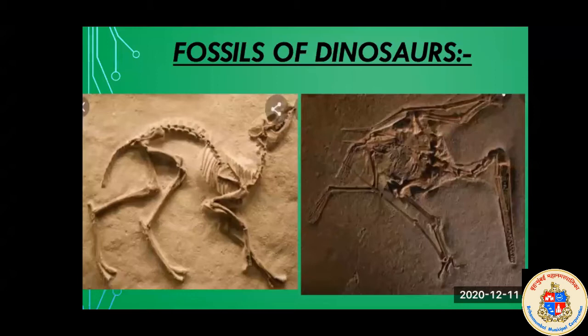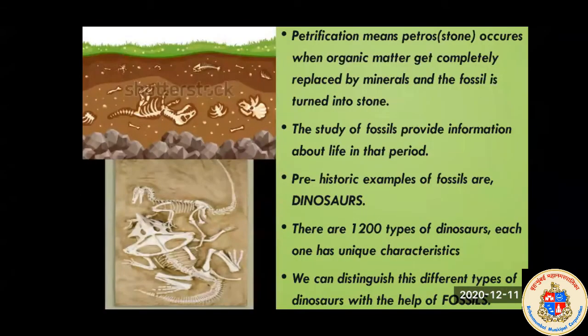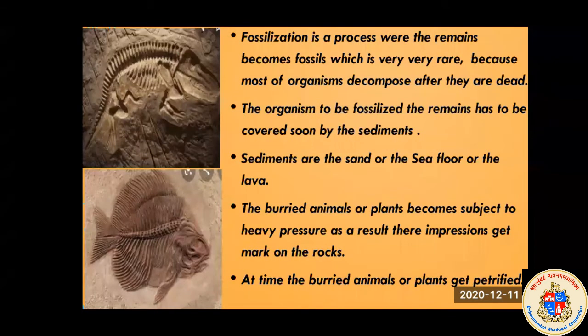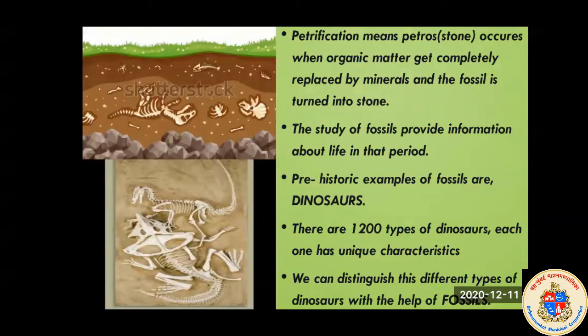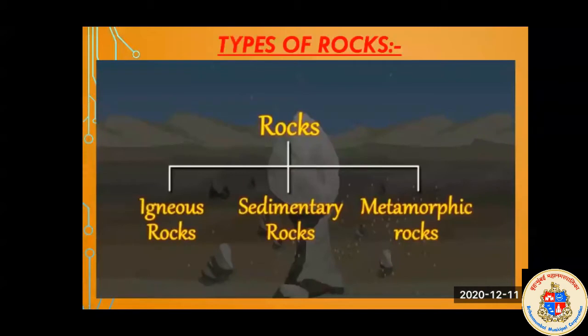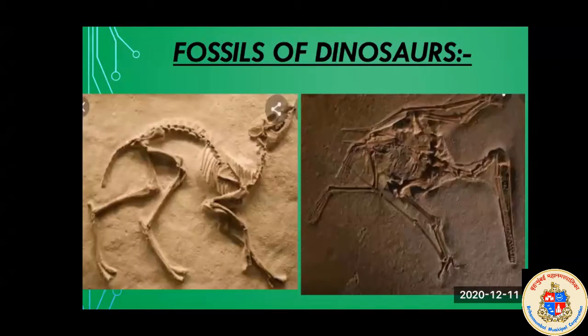Like this, so many types, see in this picture also you can see different types of dinosaurs. See here, this dinosaur is also different. This is the fossil of a fish. Again you will see in this picture, here is a fossil of a starfish, a dinosaur, and like this so many fossils are present so that we can differentiate the dinosaurs. So I hope you understood what fossils are and what the uses of fossils are.